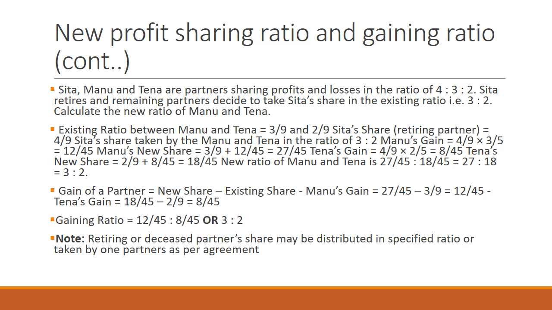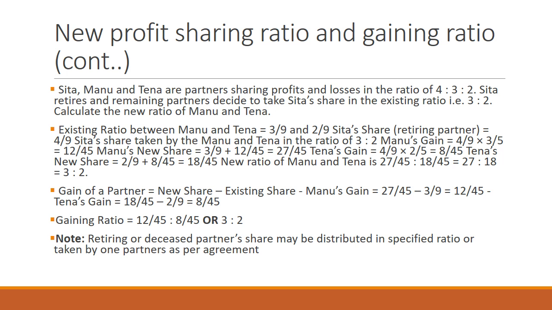So Sita's share is taken by Manu and Tena in the ratio of 3 to 2. So Manu's gain will be that portion of Sita taken, that is 4 out of 9, times the sharing ratio, that is 3 over 5. So it will be 12 over 45.